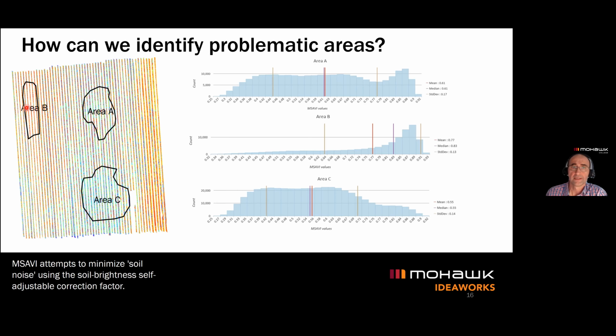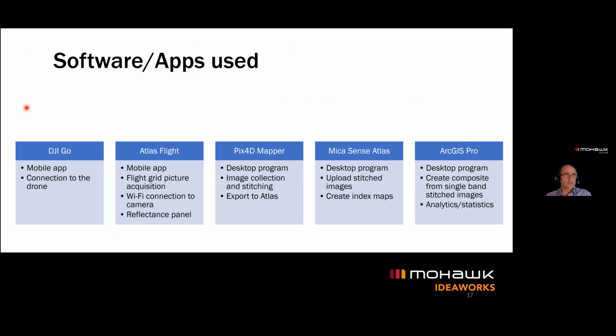So when we talk about the software, there are so many different software packages we used in our projects. Just to try to organize, we had the DJI Go software application.